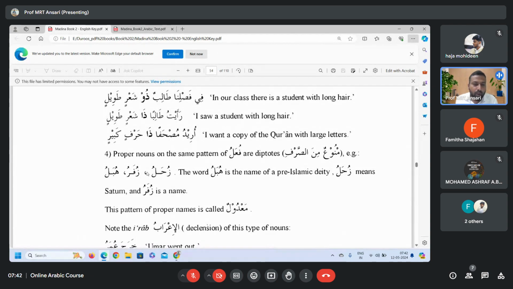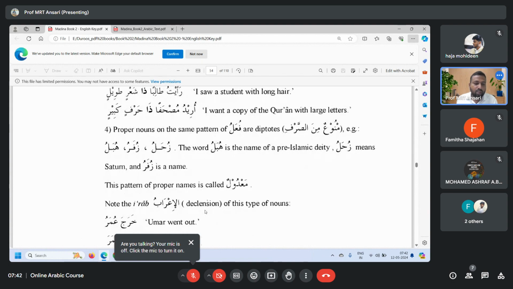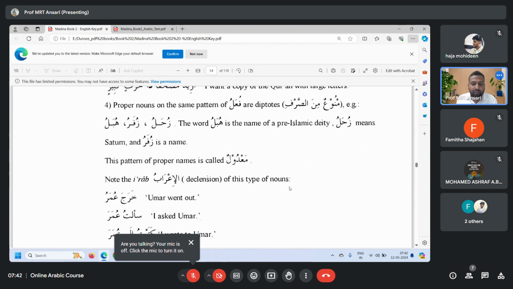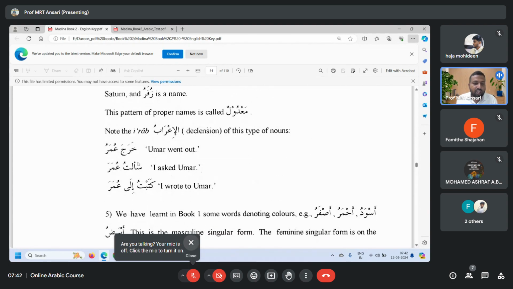Fourth point, proper nouns on the pattern of fu'alu are diptotes. For example, Hubalu, Zufaru, Zuhalu. The word Hubal is the name of a pre-Islamic deity. Zuhal means Saturn, and Zufar is a name. This pattern of proper names is called ma'dulun. Note the i'rab of this type of nouns. Kharaja Umaru.